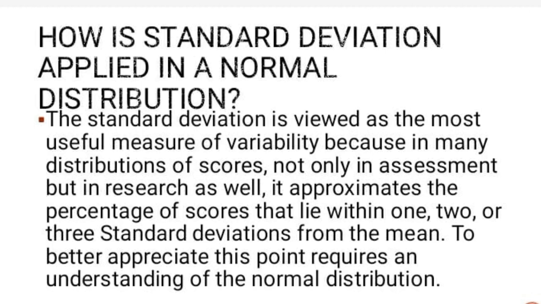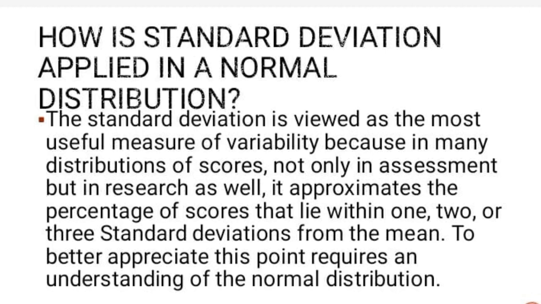To better appreciate this point requires an understanding of the normal distribution. This is my explanation. Standard deviation is a very common way to measure how spread out data is.